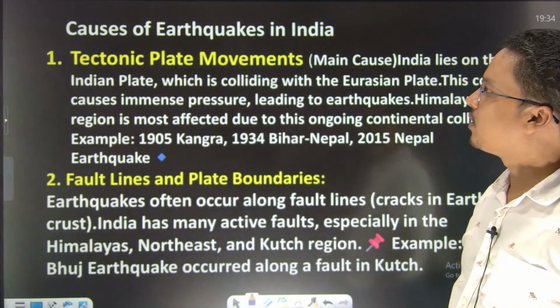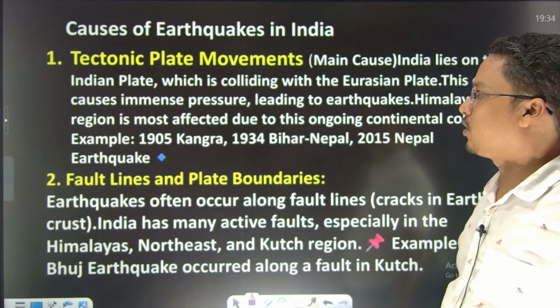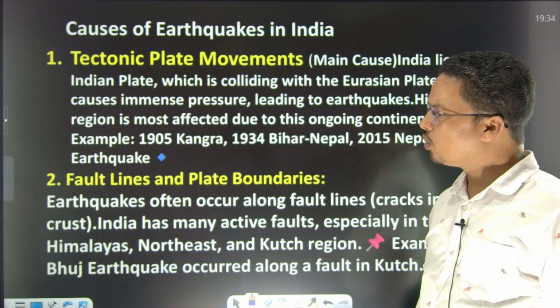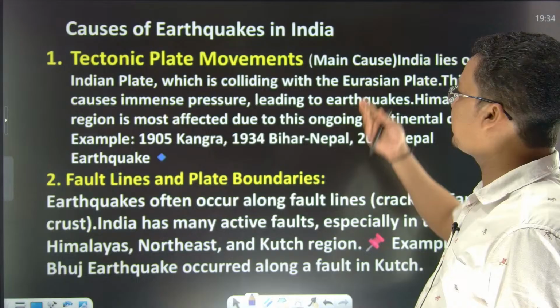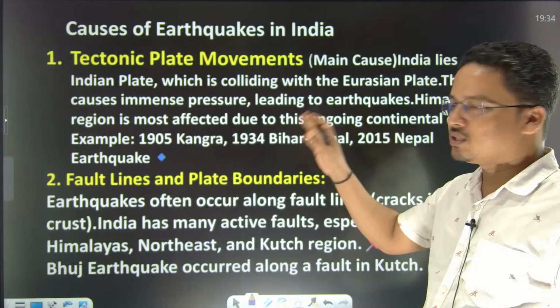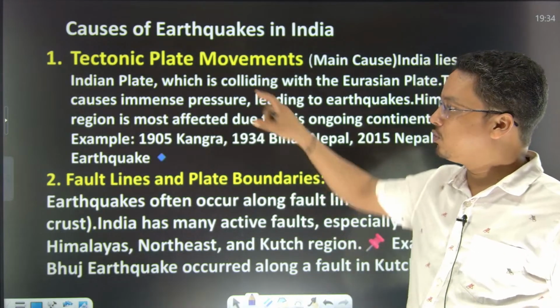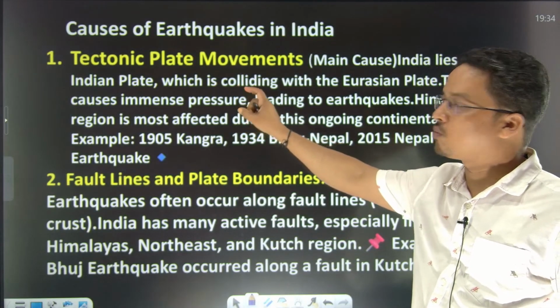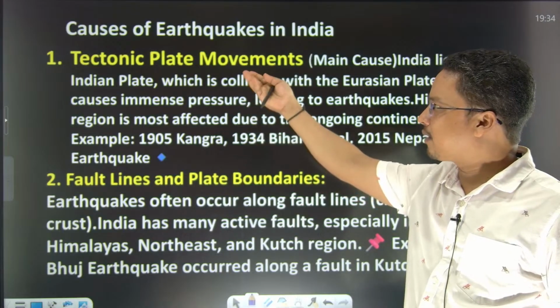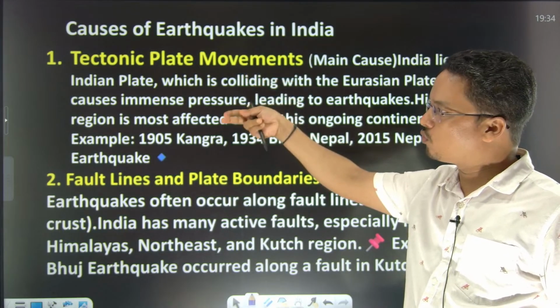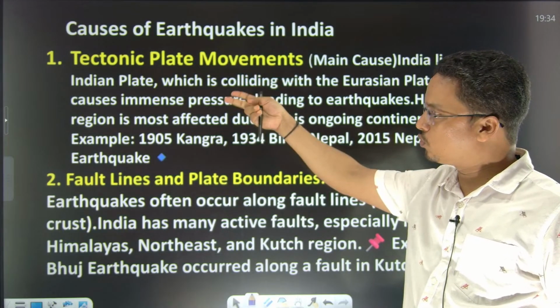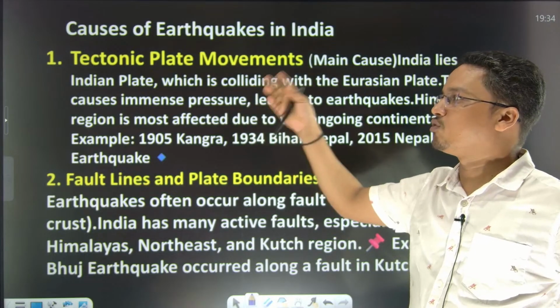Now, causes of earthquakes in India. What is the reason कि earthquake इंडिया पे क्यों हो रहा है? Point 1, इसको पूरा मेंस आंसर पे ऐसे ही लिखना चाहिए. You can do it, but you have to minimize the words. You are just giving this point, write 2 lines or 3 lines with an example. That would be enough. You can draw a map as well.